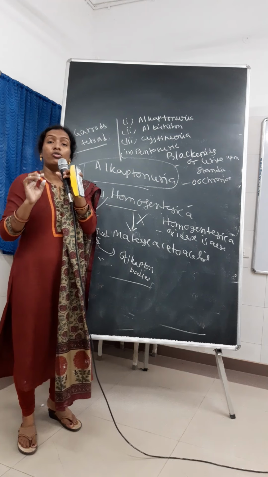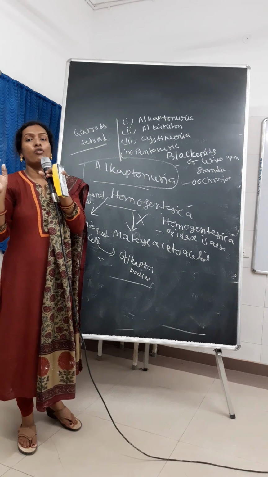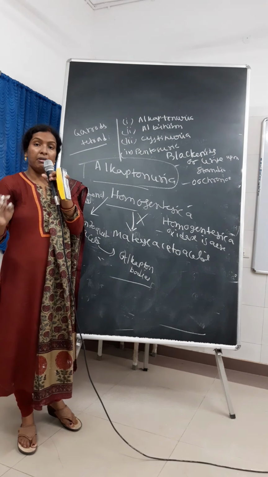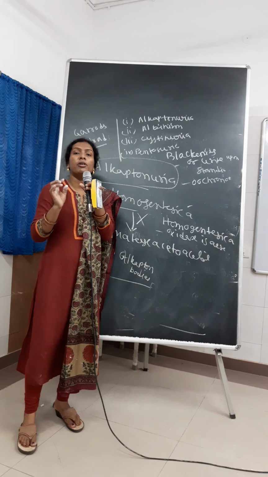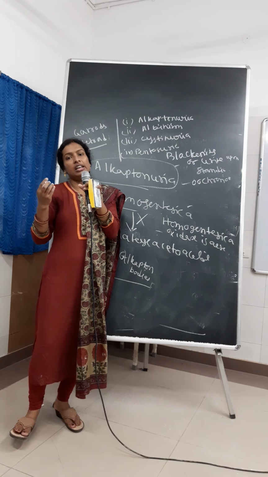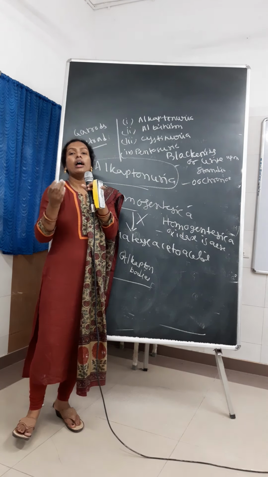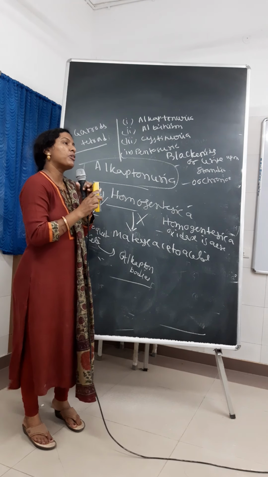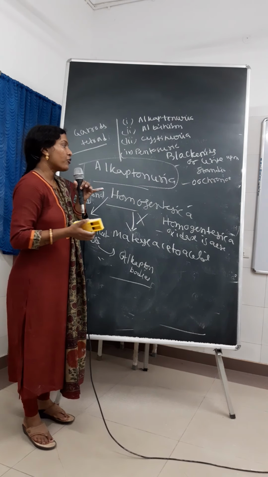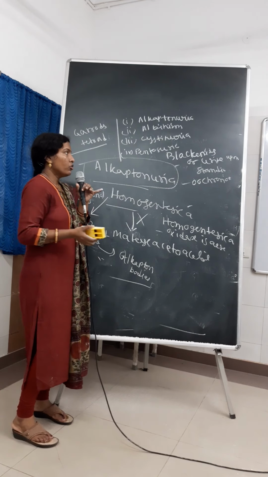Here as tyrosinase is absent, melanin is not formed. So ultimately depigmentation, hypopigmentation occurs, and the skin, the ciliary body, all are white. So this is the reason, and the patients usually suffer from malignant melanoma. So these are the diseases.